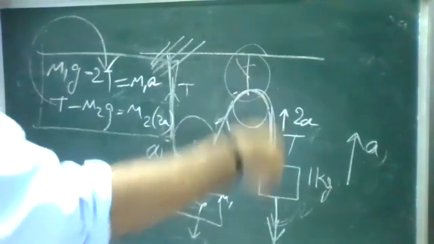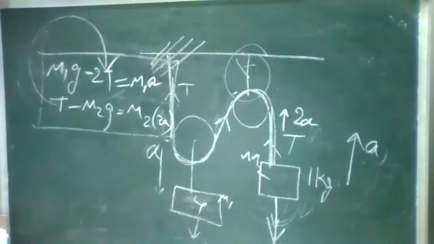So a single tension is there, and the acceleration will be doubled. There are different conditions for it. When you're adding 3 pulleys or 4 pulleys, depending upon the condition, the acceleration will change here. We'll see those cases also.